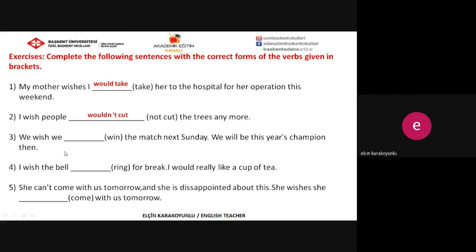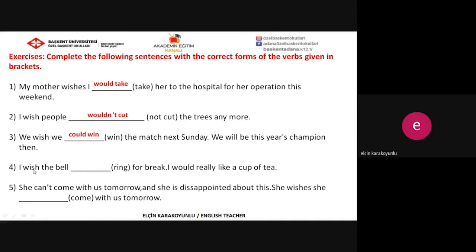And the third one, we wish we could win the match next Sunday. We will be this year's champion then. And you see, the subject of the wish clause part is we, and the subject of the subclause part is we. That's why we cannot use would. Instead of would, we can use could. And also, it's a kind of ability for the future.